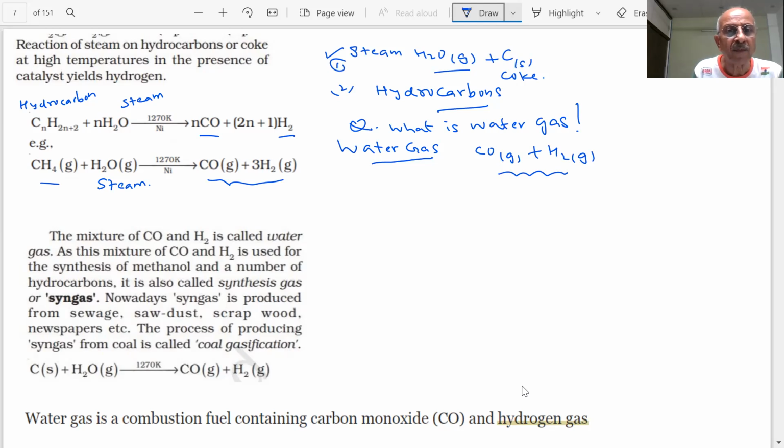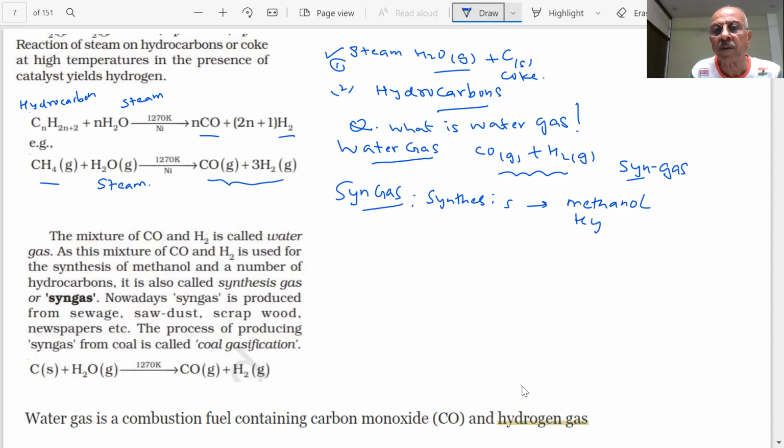And this is also called syngas. What is syngas? It is used for synthesis of organic compounds like methanol and hydrocarbons.